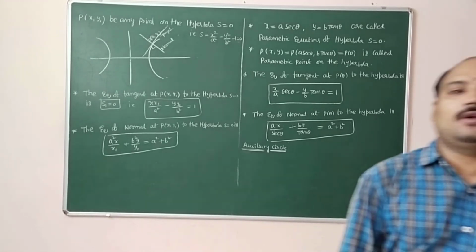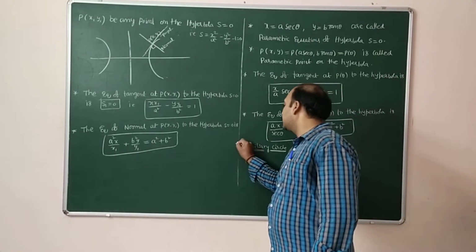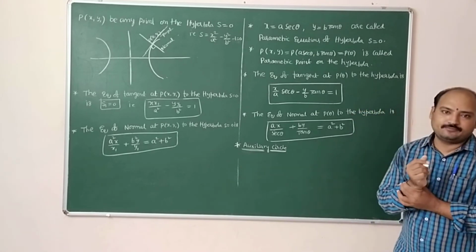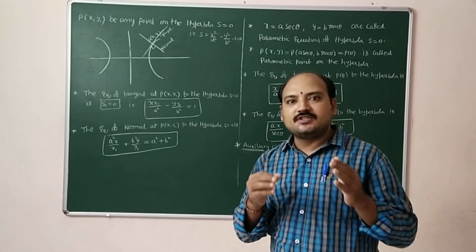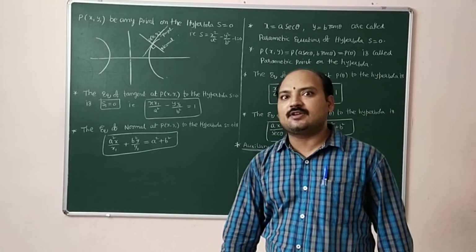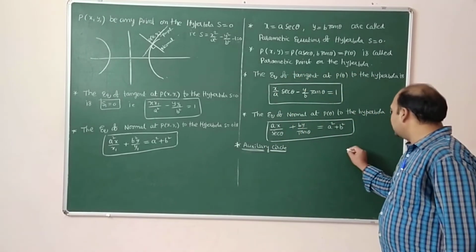Here, one more important concept we have to discuss, dear students: auxiliary circle. What is meant by auxiliary circle? The circle which is described on the transverse axis of the hyperbola is called auxiliary circle. See, this is the figure.